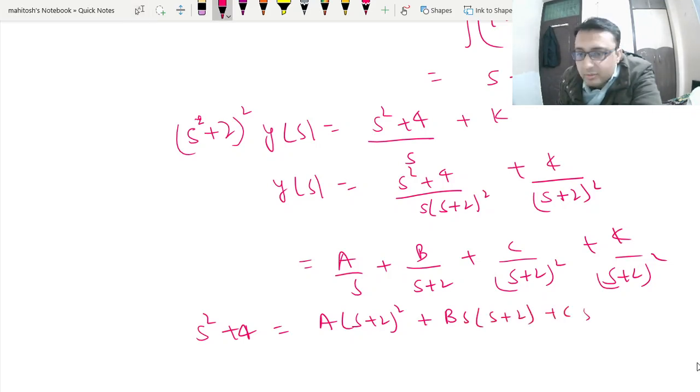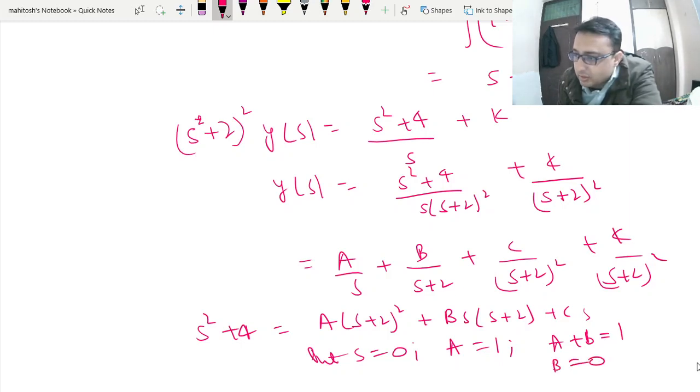So if we put s is equal to 0, a is 1, and if we take the coefficient of s squared, a plus b is 1, so b is 0. Finally, taking the coefficient of s, 4a plus 2b plus c is equal to 0.